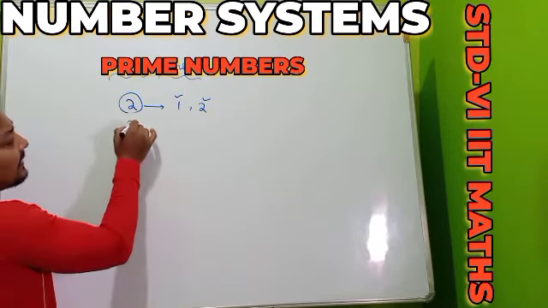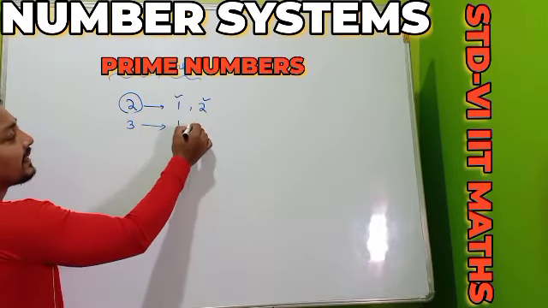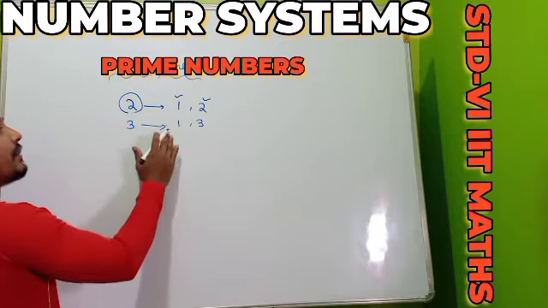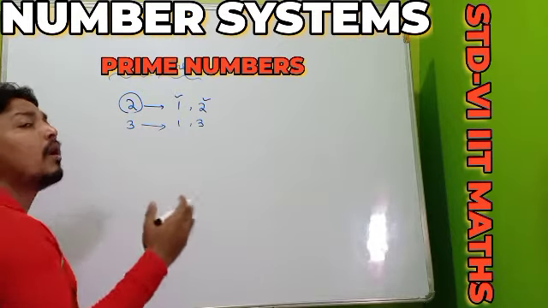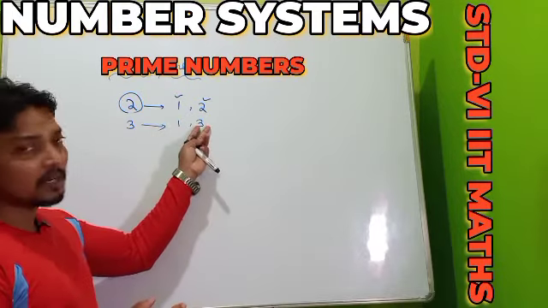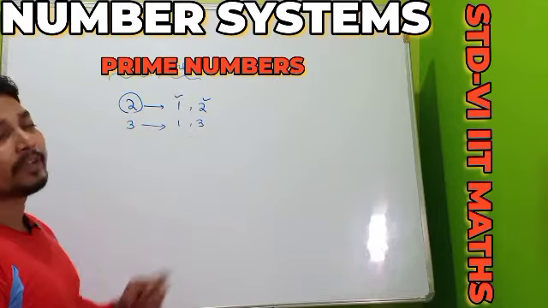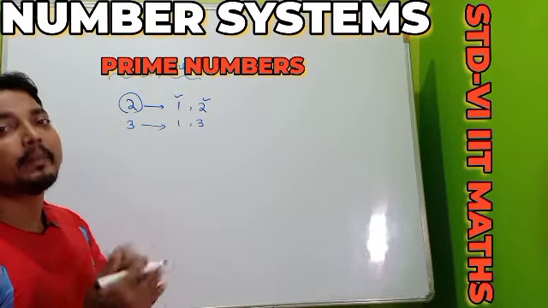Another one I am showing, 3. Which numbers can divide 3? 1 can divide 3. Then 3 can divide 3. Apart from 1 and 3, no other number can divide 3, as the number is divisible by 2 numbers. Otherwise, the number having two factors, that number we can call as our prime number.